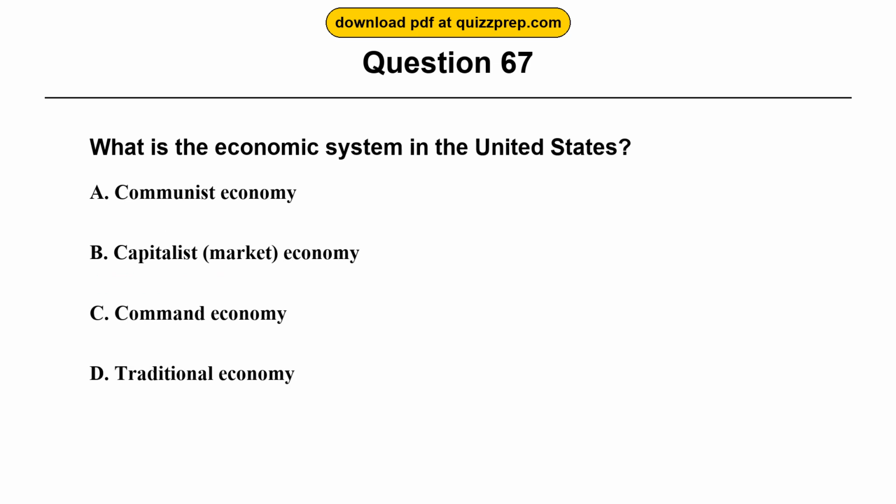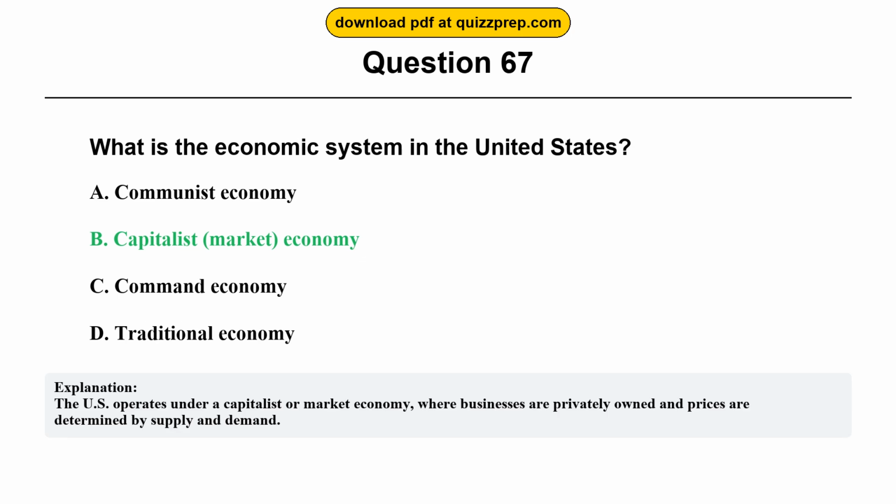Question 67. What is the economic system in the United States? Option A, communist economy. Option B, capitalist, market, economy. Option C, command economy. Option D, traditional economy. The correct answer is option B, capitalist, market, economy. The U.S. operates under a capitalist or market economy, where businesses are privately owned and prices are determined by supply and demand.